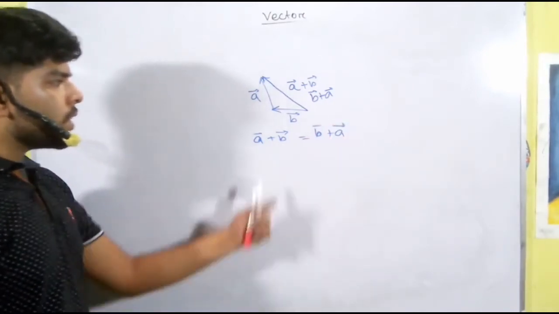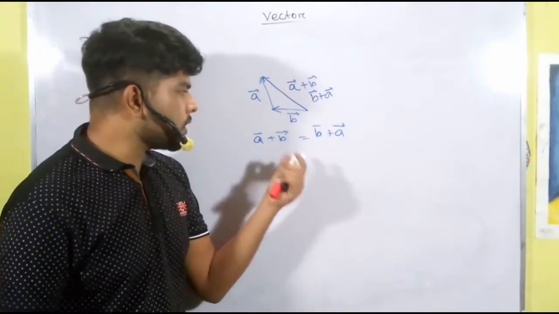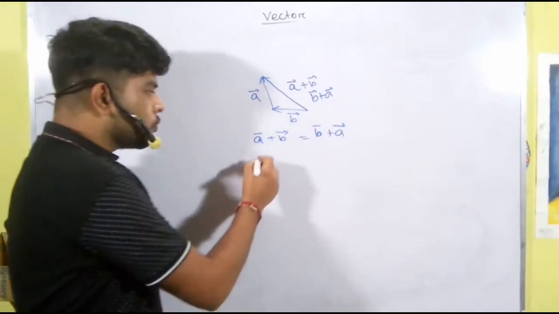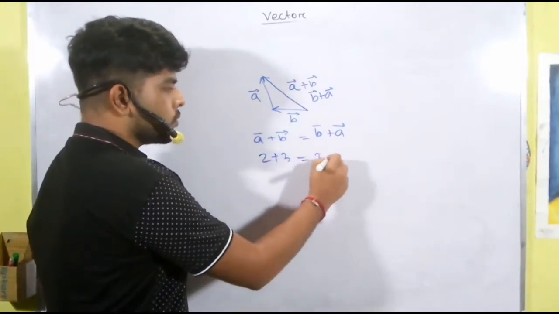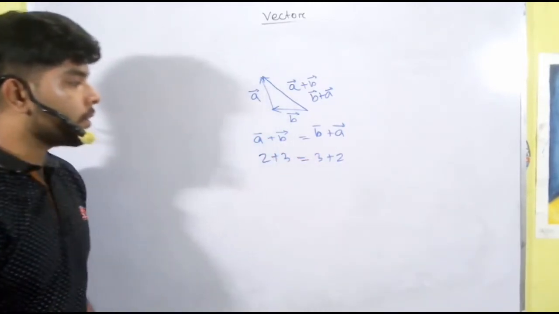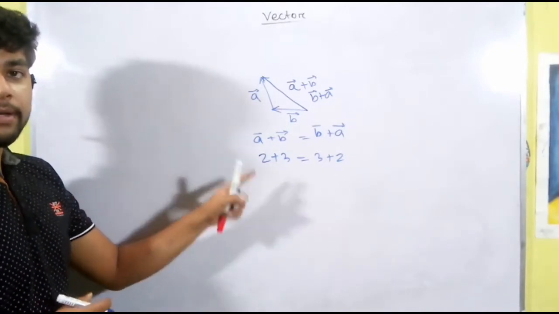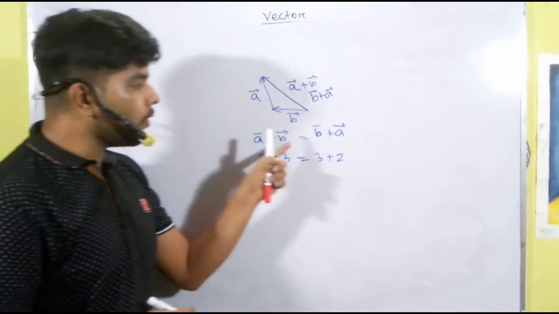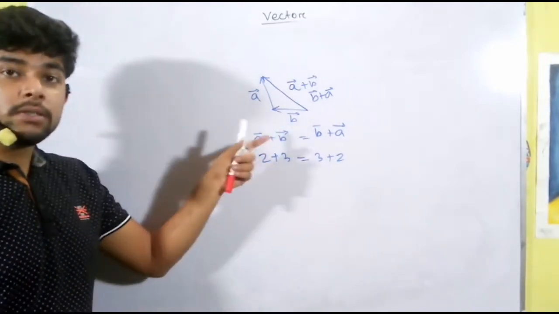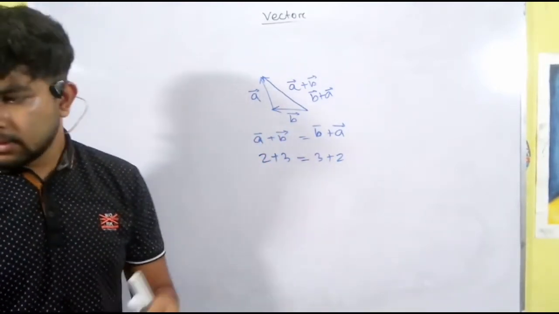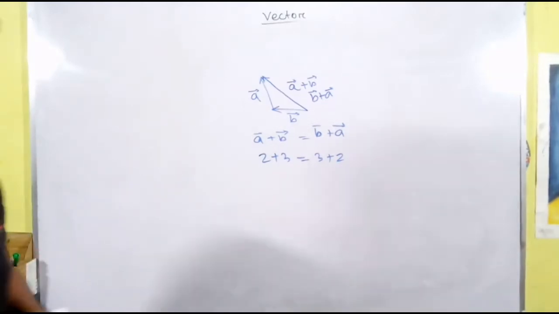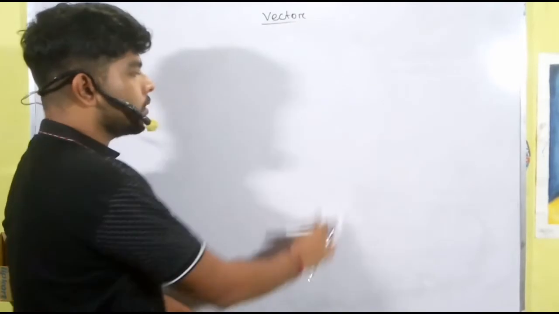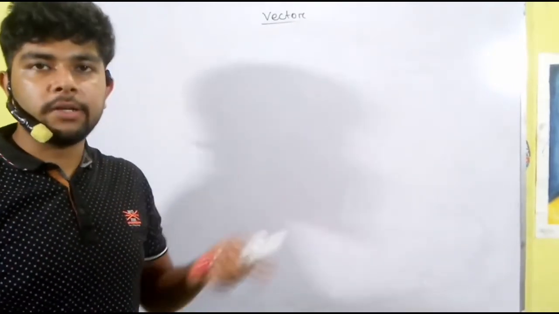Okay, this is like when we add numbers, just like 2 plus 3 is the same as 3 plus 2, but that is for scalars. I have said that for vectors the formulas and calculations are different because vectors obey their own rules, the vector algebra.